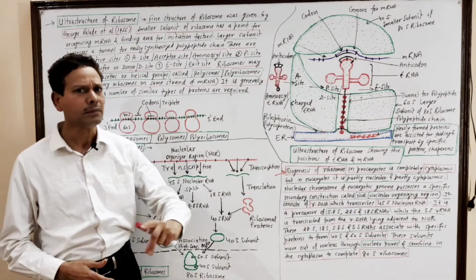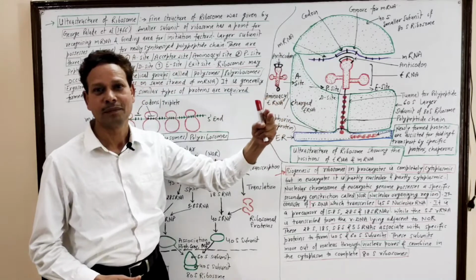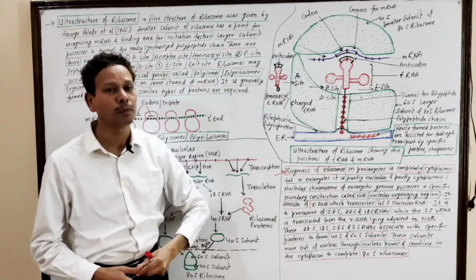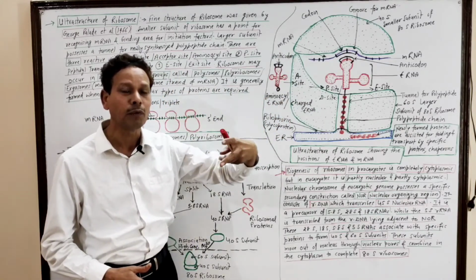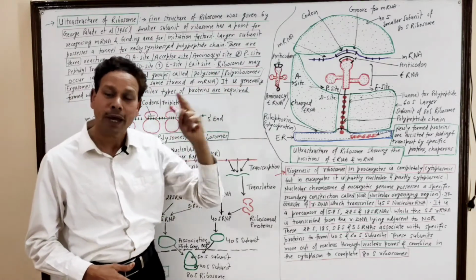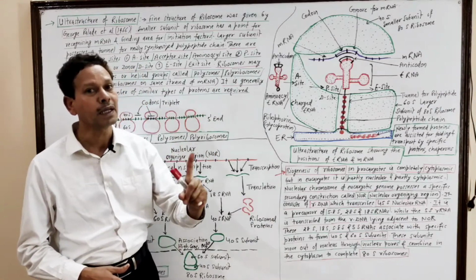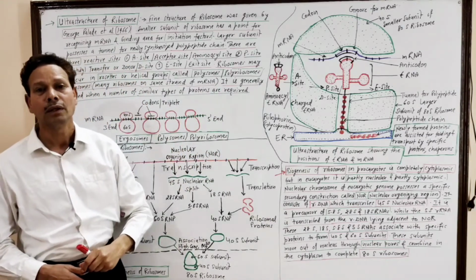It means 70S ribosomes are found in both prokaryotic and eukaryotic cells, while 80S ribosomes are found in eukaryotic cells only. Each ribosome has two subunits. In the 70S ribosome, the two dissimilar subunits are 30S and 50S. But in 80S ribosomes, the two subunits are 40S and 60S.